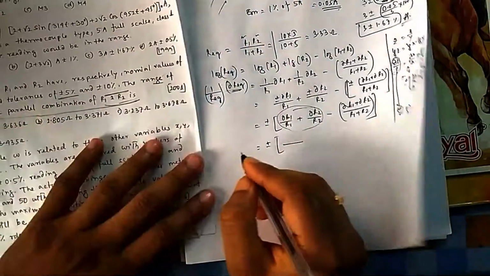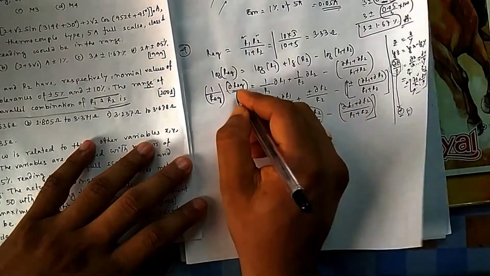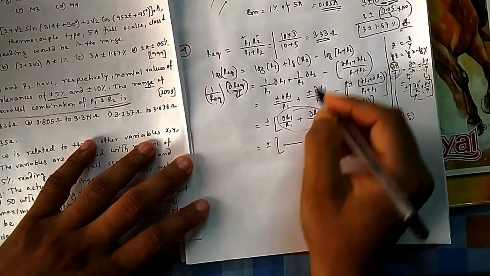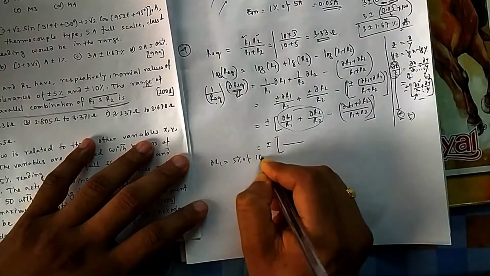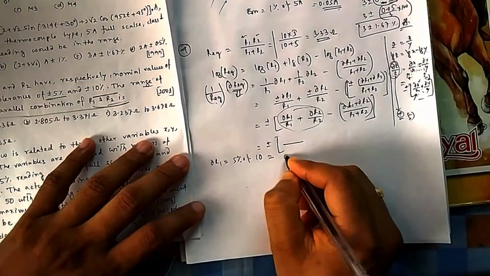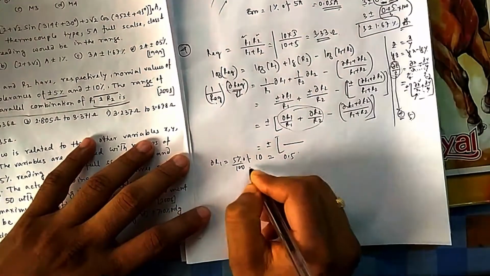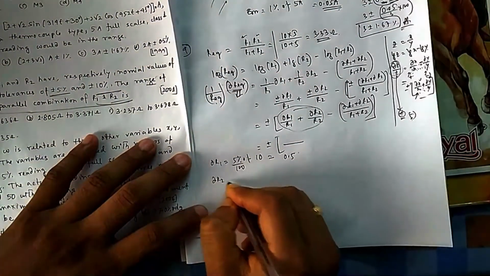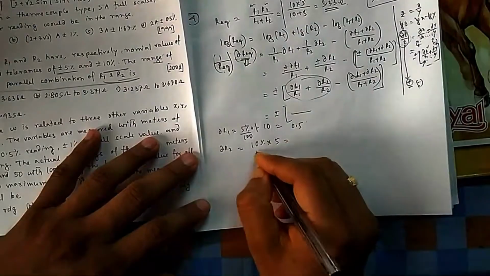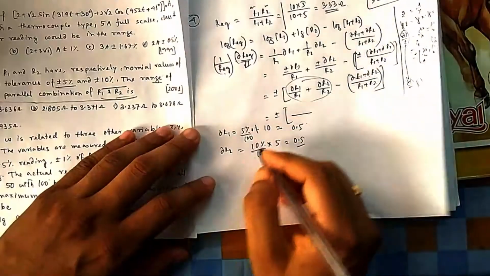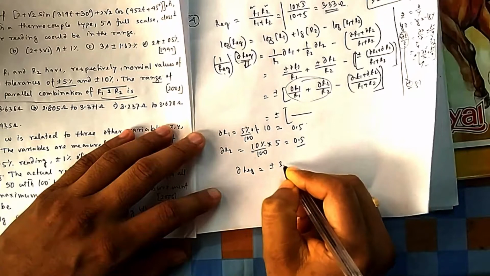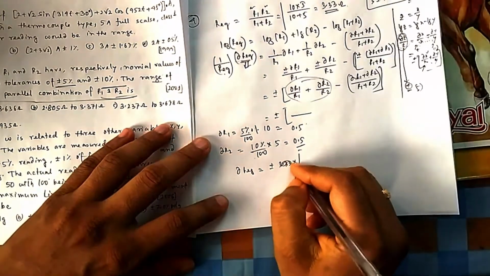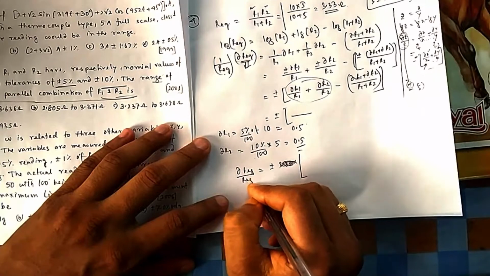What is dR1? What is dR equivalent? Everything, dR equivalent, that we need to find. R equivalent is this one, 3.33. So let us calculate dR1. dR1 is equal to 5% of 10. What is 5% of 10? That is 5 by 100 into 10, that is 0.5. What is dR2? dR2 is 10% of 5. So this is also 0.5. So if you put it there, you will get dR equivalent equal to plus minus, and R equivalent is 3.33. Or let us calculate dR by R equivalent. In terms of percentage it will come, or dR by R, then we will multiply, okay, whatever.